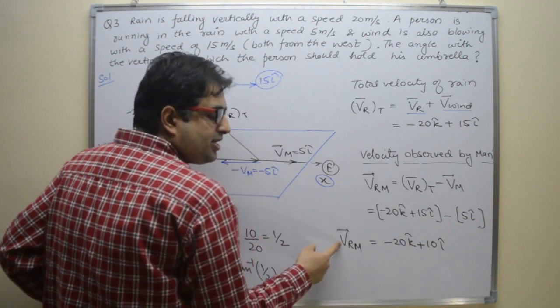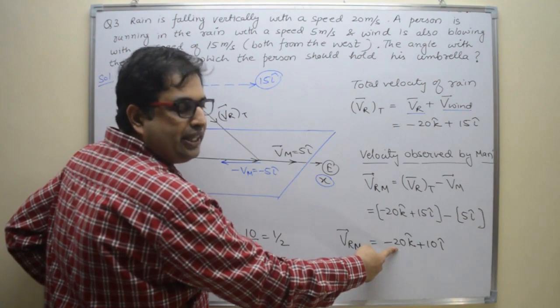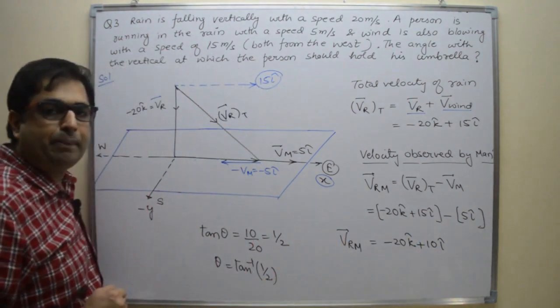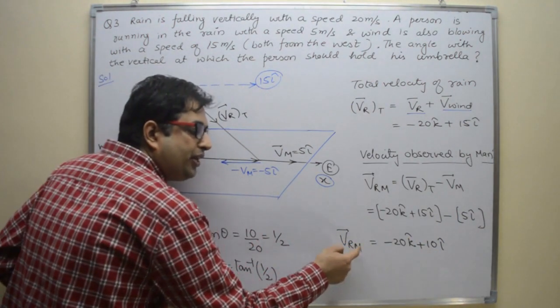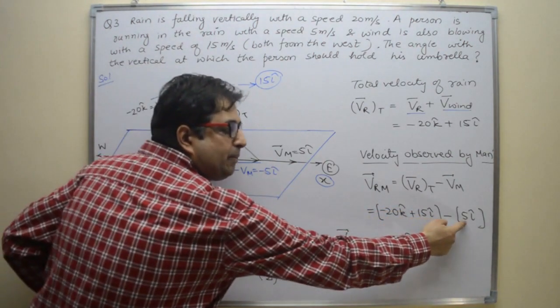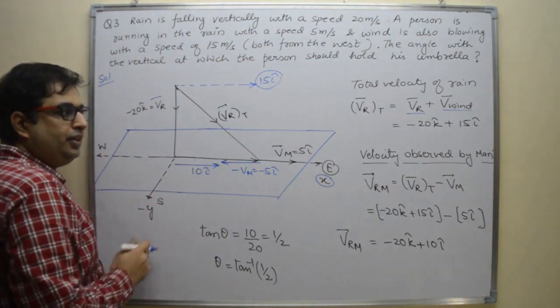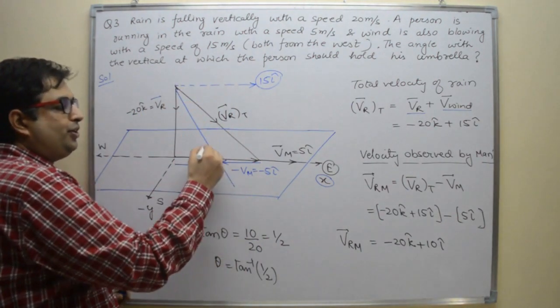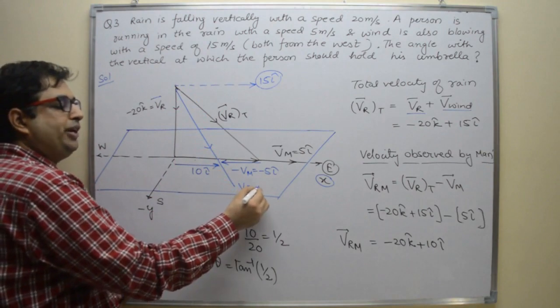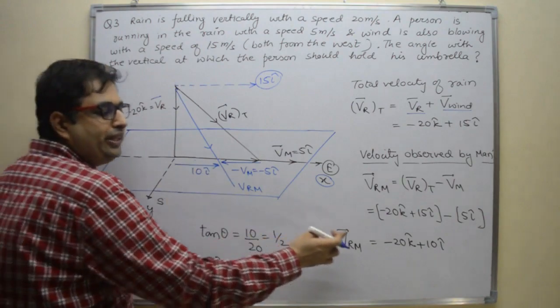You will get this is velocity of rain with respect to man, that is minus 20 k cap plus 10 i cap. So this is the velocity of rain observed by man. Minus 5 i cap, we will get 10 i cap. So this is the velocity of rain observed by man, right? This is 10 i and this is minus 20 k.